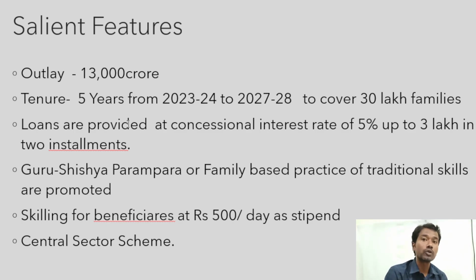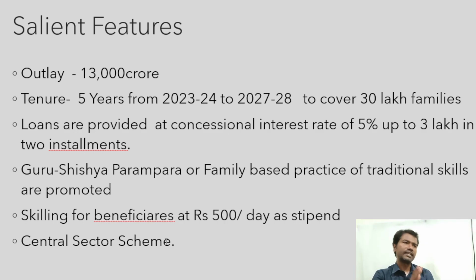Almost 13,000 crores. The outlay is 13,000 crores. This is the amount allocated by the central government. Now the question is, is this amount of 13,000 crores provided only by the central government or is there a share from the state government? That is an obvious question. The answer is no. There is no share from the state government. The complete amount is given by the central government. That's why this is called a central sector scheme, not a centrally sponsored scheme. I hope the difference is clear now.